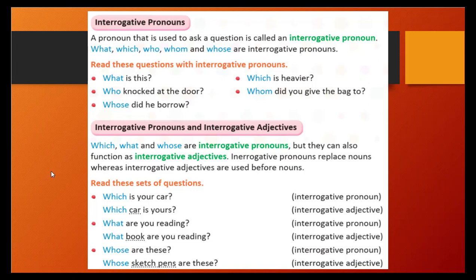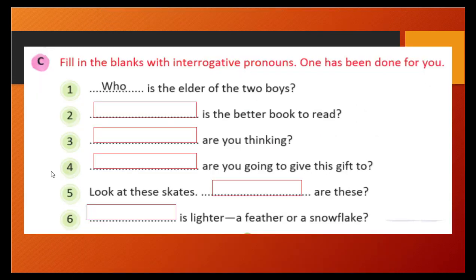So this way you can make it. Okay, let's see some questions of it. Fill in the blank with interrogative pronouns. One has been done for you. Blank is the elder of the two boys. Who is the elder of the two boys is the correct way.